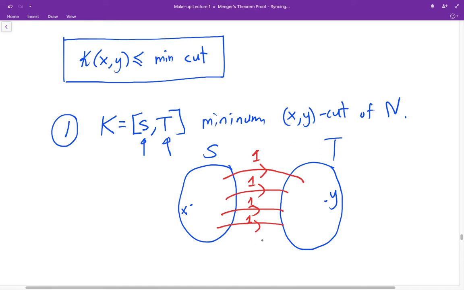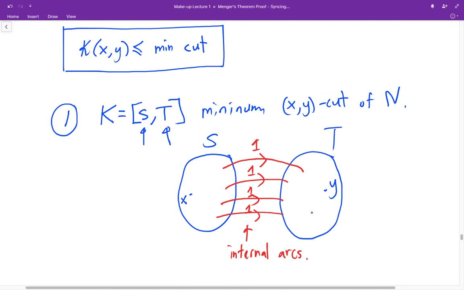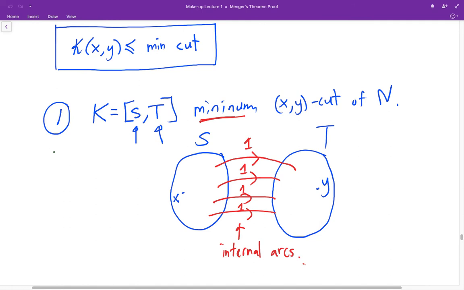To prove that all these arcs are internal arcs, I'm going to assume for a contradiction that this is not the case. If this is not the case, it means that there is an arc directed from S to T which is not an internal arc. If there is such an arc, then the capacity will be n, which is the number of vertices. So let's assume for a contradiction that not all the arcs going from S to T are internal arcs.